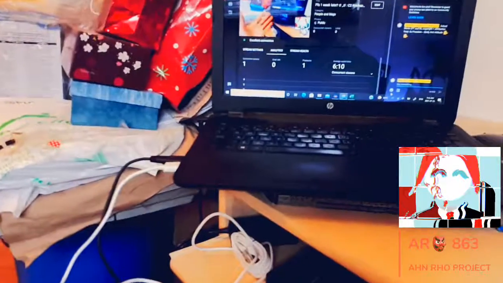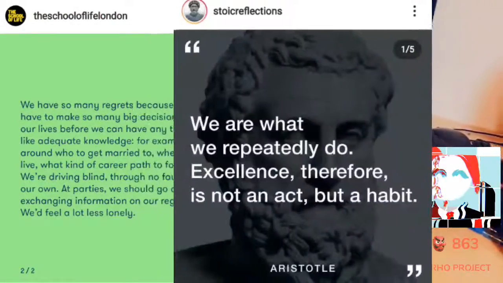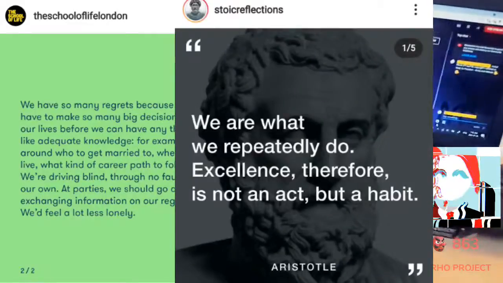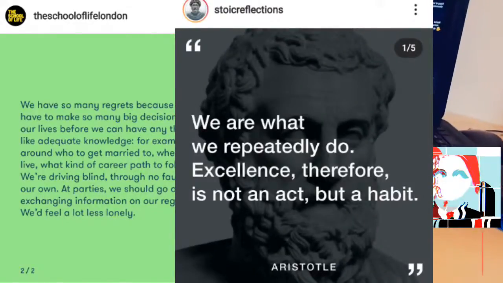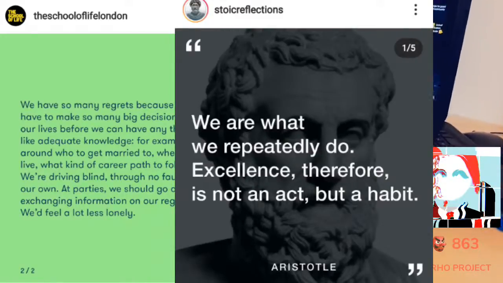Okay, so let's move into segment 6. Segment 6, hopefully a little bit more positive now. Just 2 items here: School Life London and Stoic Reflections. Once again, copyright notice, not my stuff. Head over to Instagram, check out Stoic Reflections and School Life. They are, again, very good pages, very good organizations.